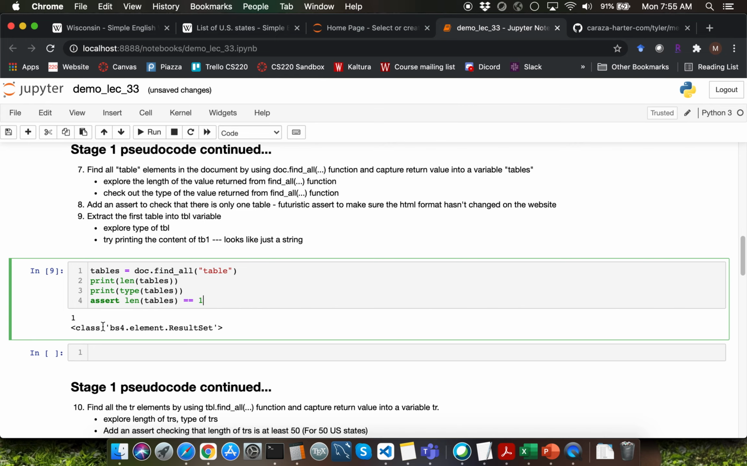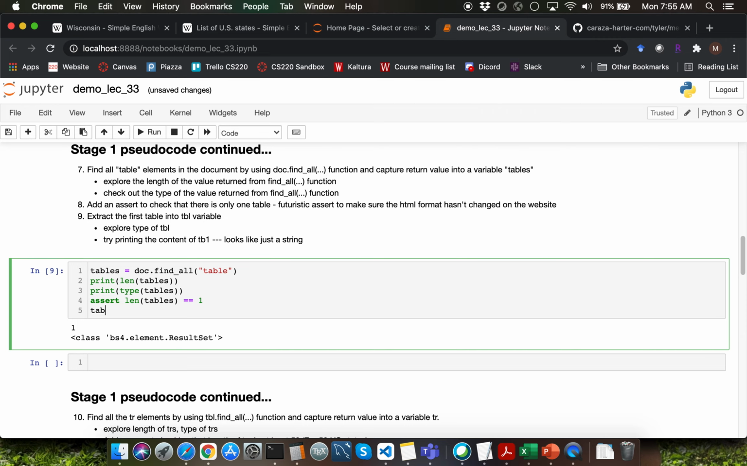Let's discuss the output of the type function call here. You're getting what is called as bs4.element.ResultSet. All that you need to understand with this is that you're getting a list of Beautiful Soup objects. How can you extract the first item within this particular list? You can say tables of 0.